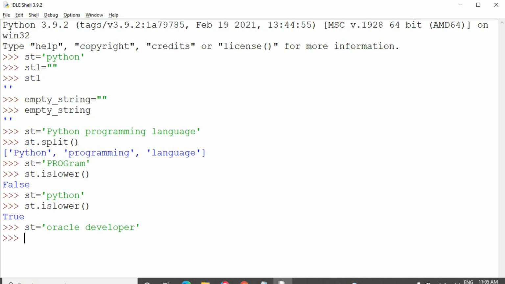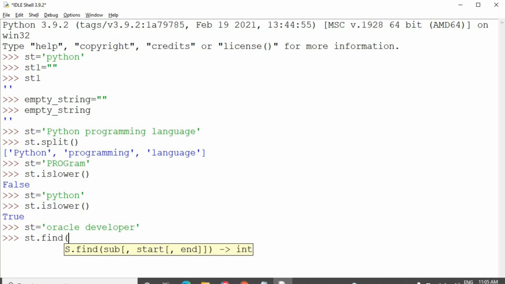Generally, how do we know the index number of a character in a particular string? Usually we use the find function. So str.find of the character.